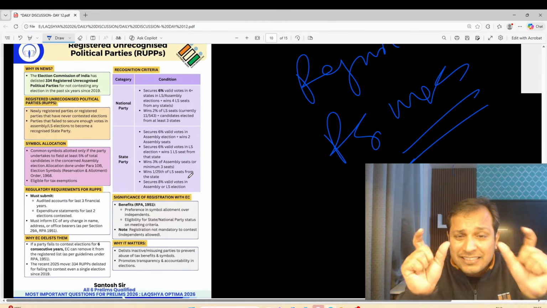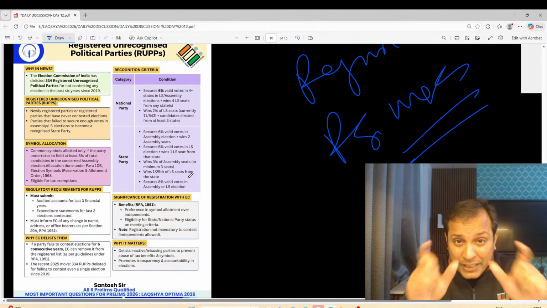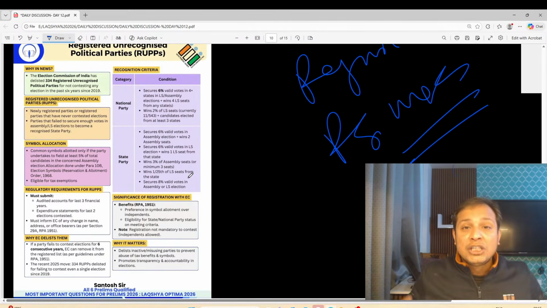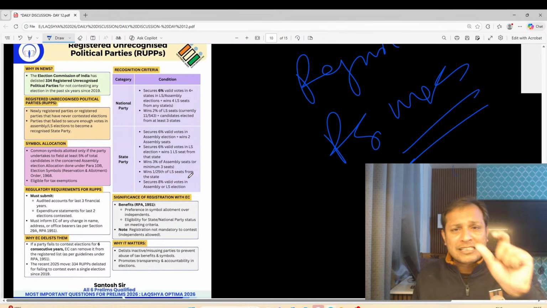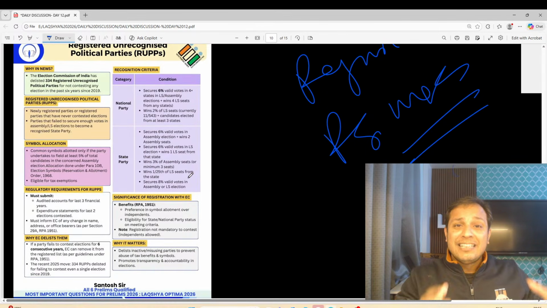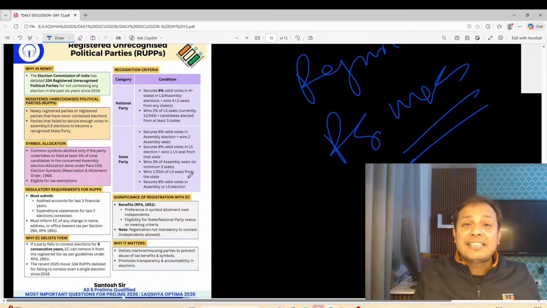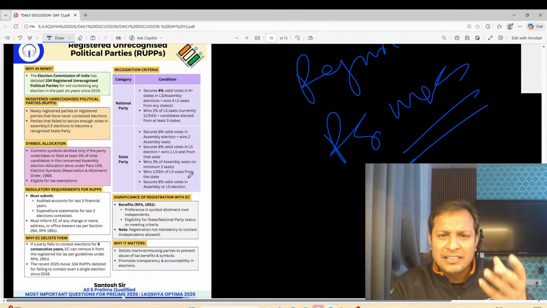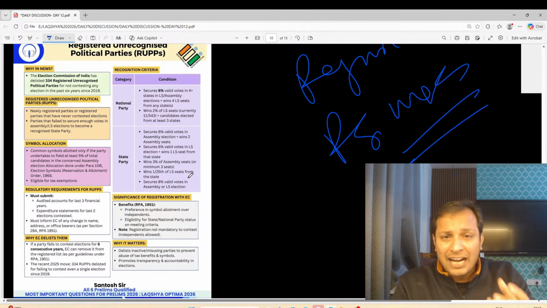All political parties can get registered with the Election Commission. Once you register with the Election Commission, you will get a lot of benefits, for example tax exemption or a common symbol. So which are these parties which are registered but unrecognized? New parties, guys, who have not fought elections or who have not secured a sufficient number of votes. These are parties registered with the Election Commission but not recognized. This is very important.